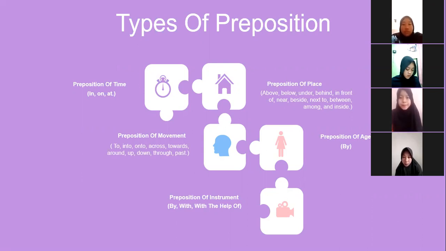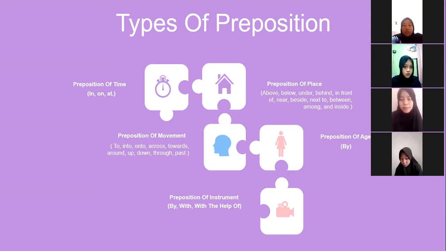The second preposition of time is on. It is used for a date or name of a day. And the third preposition of time is at. It is used for a specific time.